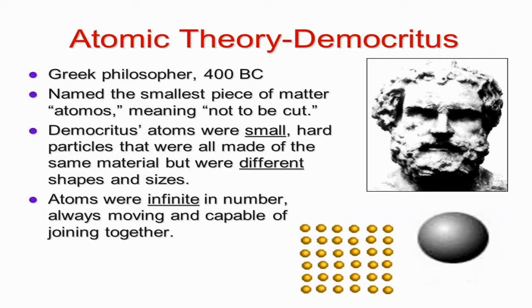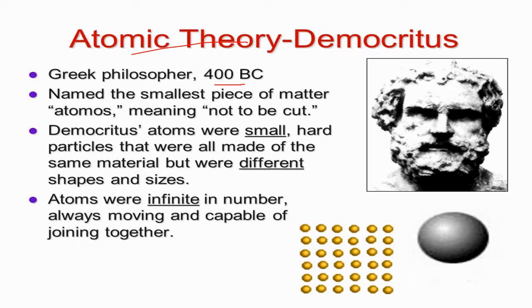This atomic theory was given by a great scientist, Democritus. He was a Greek philosopher during 400 BC, that is, before Christ. He was the person who discovered atoms and hence came up with atomic theory. He named the smallest piece of matter atomos, meaning not to be cut.